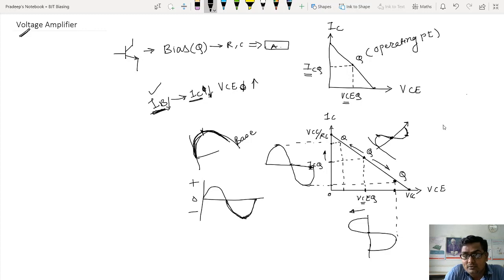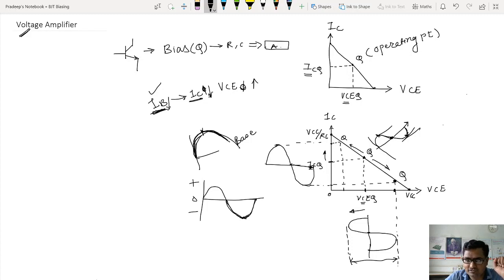So this is how, when you apply small input voltage to the base, the collector to emitter voltage, this voltage I am talking about, will change. Now look at this. That much output voltage I will get across collector and emitter, and obviously this voltage is large as compared to this voltage. So what is happening? Q point is moving on the DC load line from its original position.